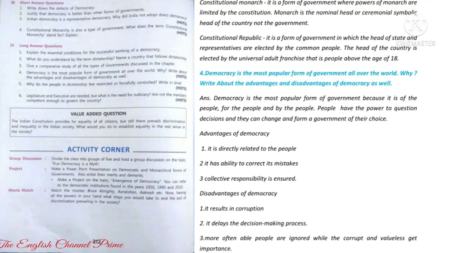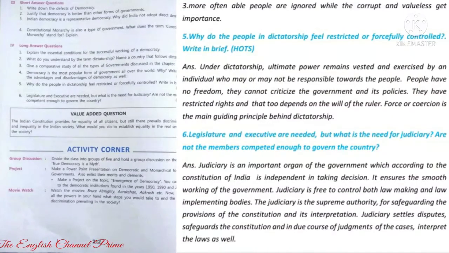Done, children? Now the fifth question. Why do the people in a dictatorship feel restricted or forcefully controlled? Write in brief. Answer: under dictatorship, ultimate power remains vested in and is exercised by an individual who may or may not be responsible towards the people. People have no freedom, they cannot criticize the government and its policies. They have restricted rights, and that too depends on the will of the ruler. Force or coercion is the main guiding principle behind dictatorship.